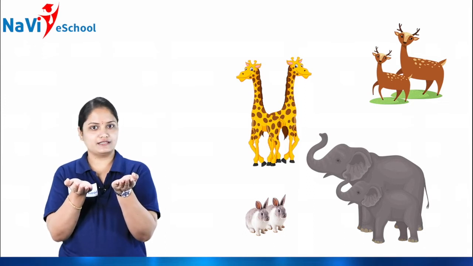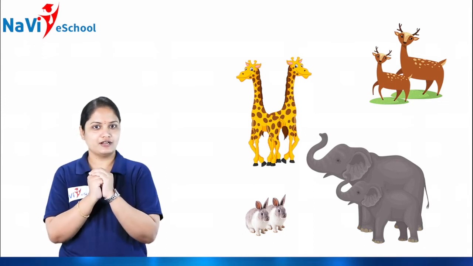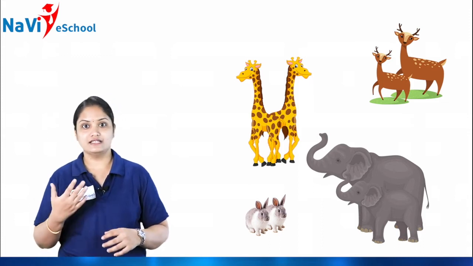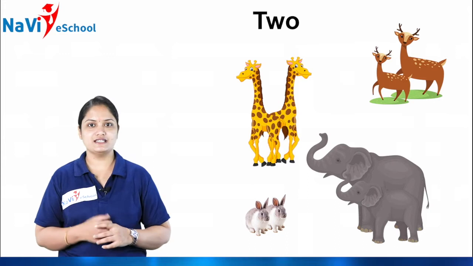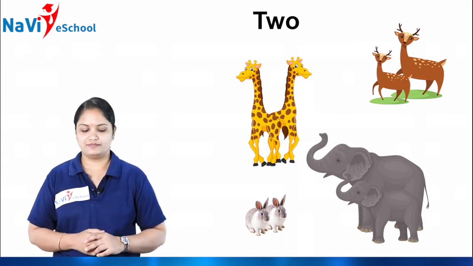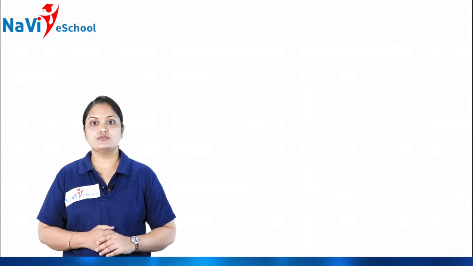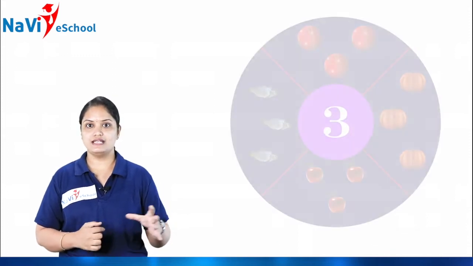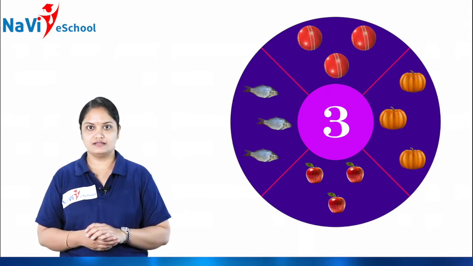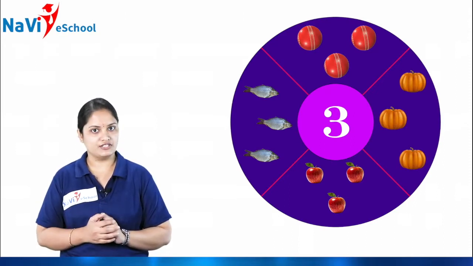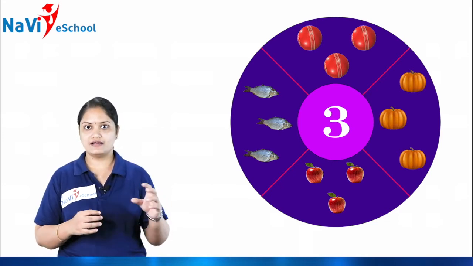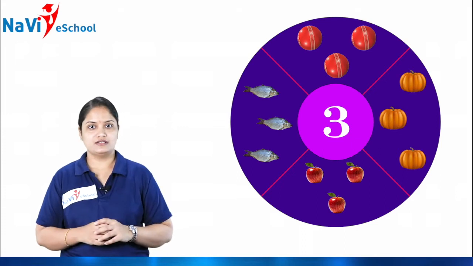2 chocolates. Got it, children? How to identify number 2? And the name of number 2 is TWO. Have you understood this one? Very good. So next we'll move on to the next number. See, another one I have increased here. Another object I have increased here, children. That is, instead of 2 balls, I have kept one more.